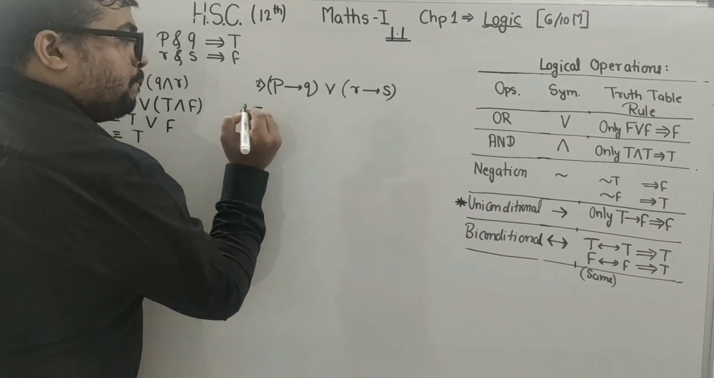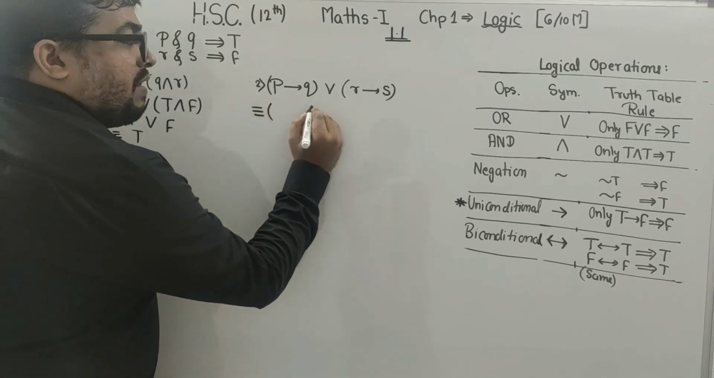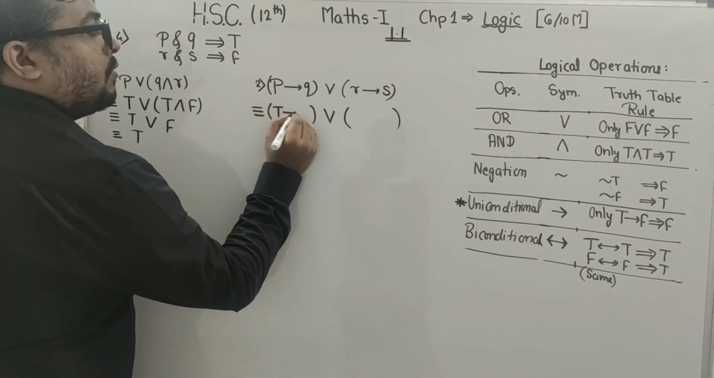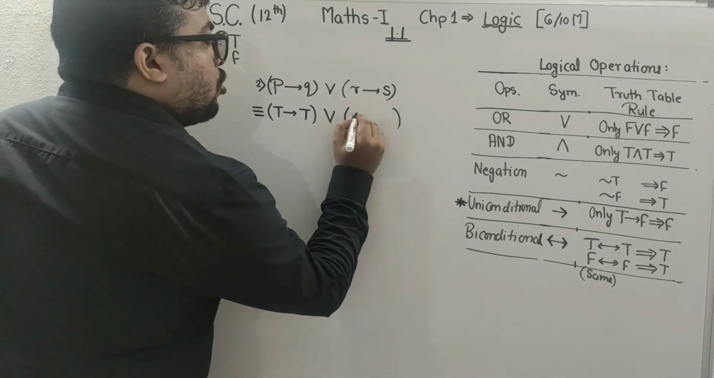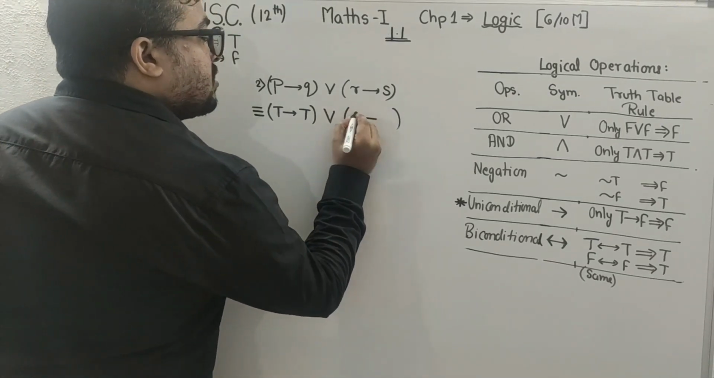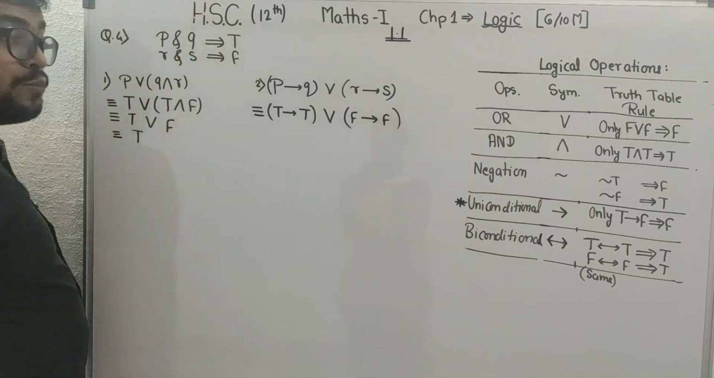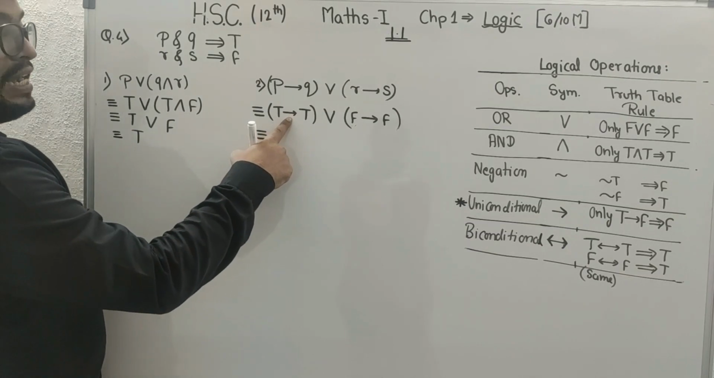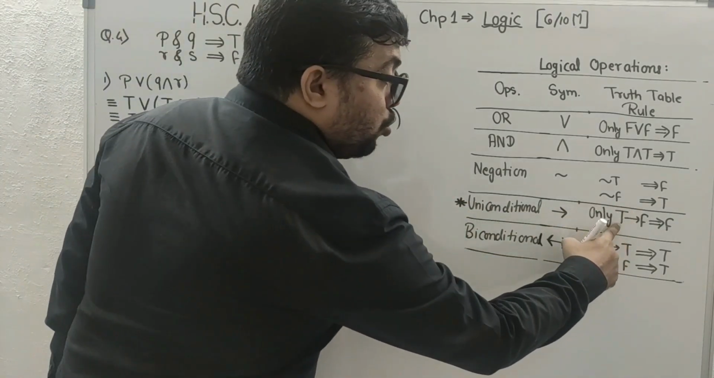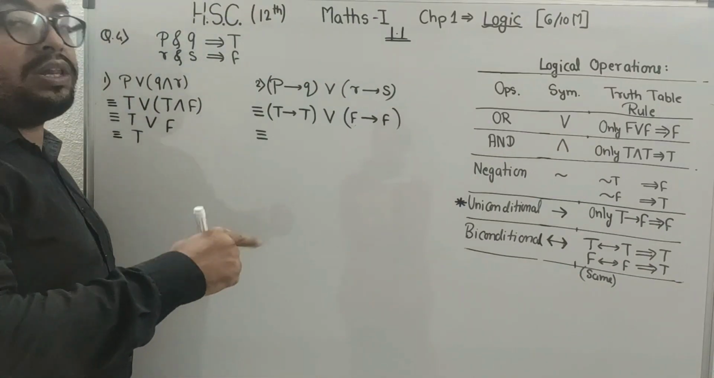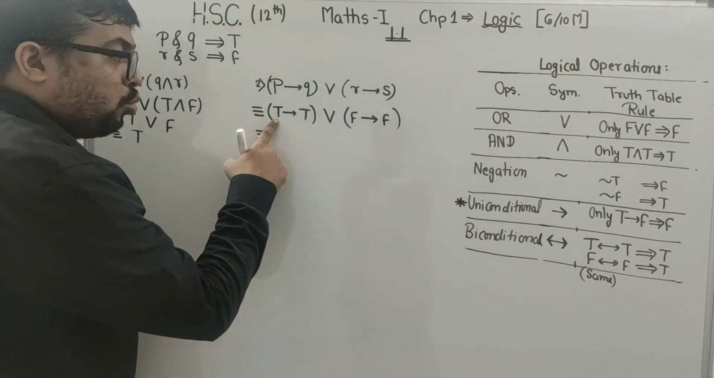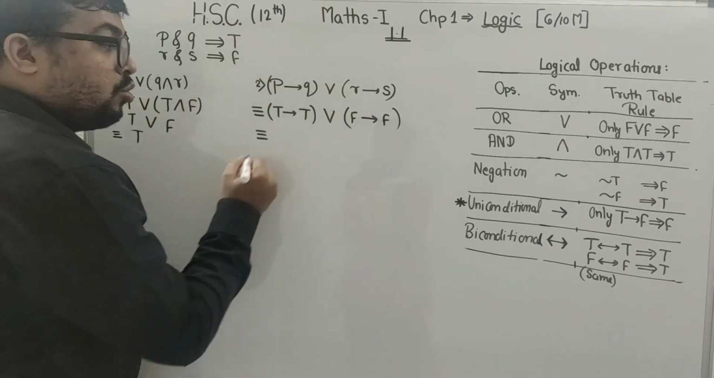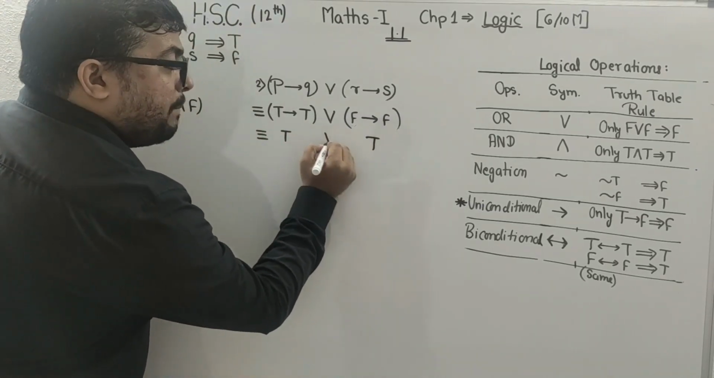Let us solve this. Again, first substitute the values. What is P? P belongs to true. What is Q? Q belongs to true. What is R? R belongs to false. Now students, pay attention over here. What is the rule of the conditional? When it is true then false, it becomes false. Here we don't have true to false, so both will not be false. So this is true, and this is also true.